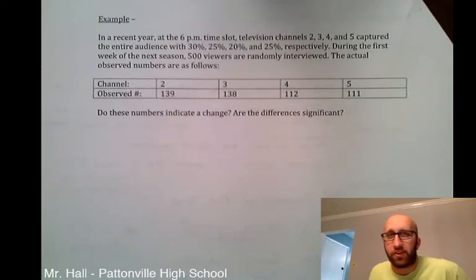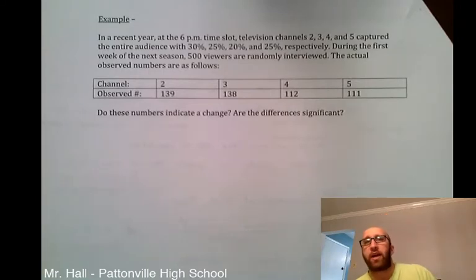So in a recent year at the 6 p.m. time slot, television channels 2, 3, 4, and 5 captured the entire audience with 30%, 25%, 20%, and 25% respectively. So that means that's their share of what people are watching. 30% of people are watching channel 2, 25% of people are watching channel 3, etc. During the first week of the next season, 500 viewers were randomly interviewed. The actual observed numbers are as follows.